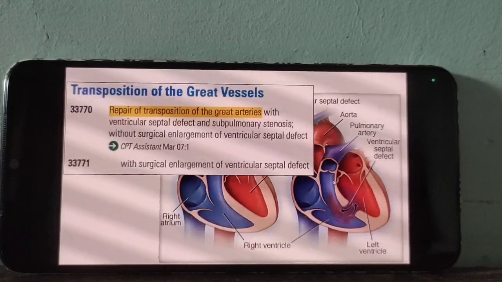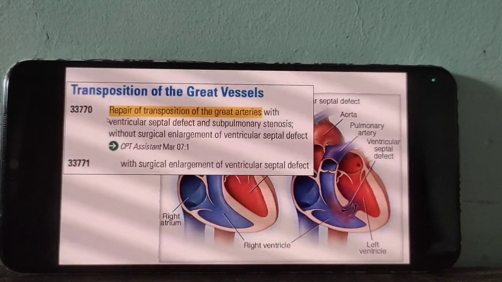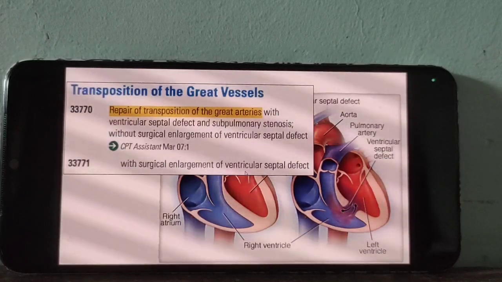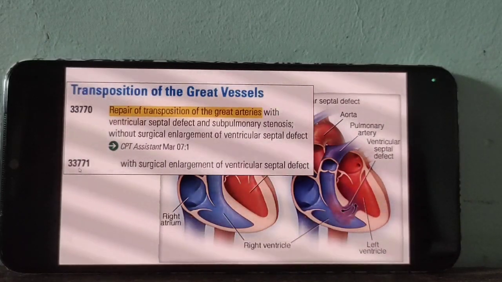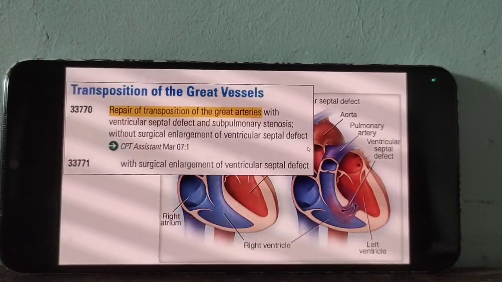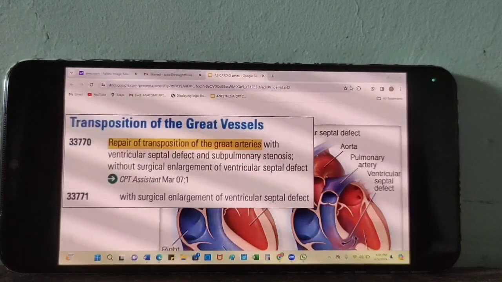If the doctor performs the transposition surgery alone, go for 70. If the doctor also corrects the ventricular septal defect along with it, go for 71. That's it. Any doubt? Okay.